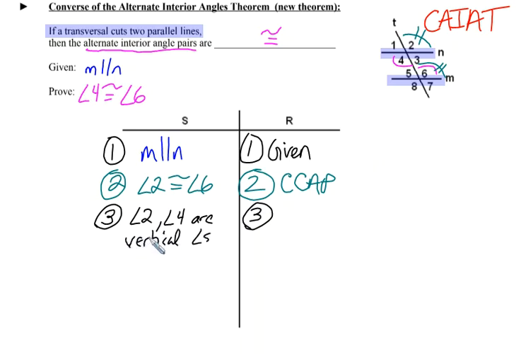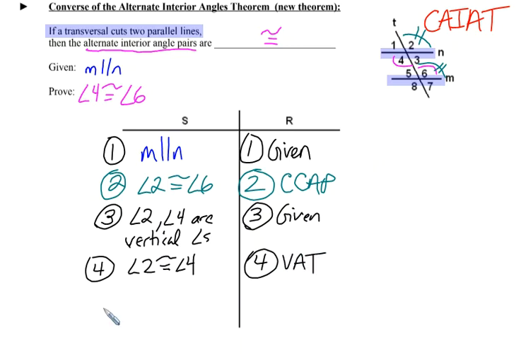How do we know that angles 2 and 4 are vertical angles? Well, that's just given in our picture. Since those angles are vertical angles, we know that angle 2 must be congruent to angle 4 because of the vertical angles theorem.